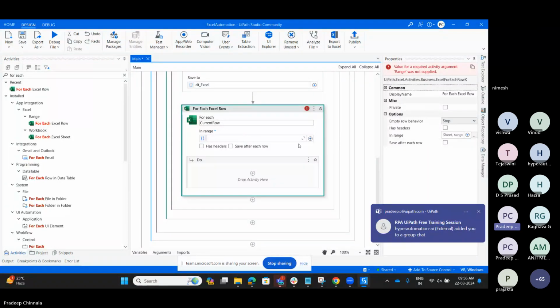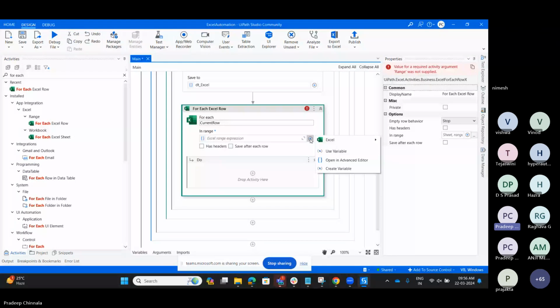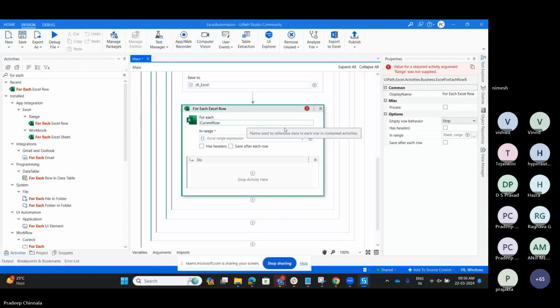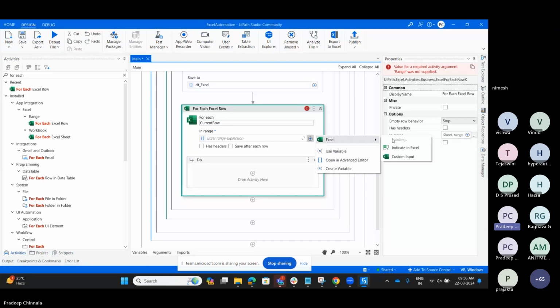Here for the range, I'm going to take the range of Excel. It's taking some time to load the data. It's still loading, just give me a few minutes, then it may load.